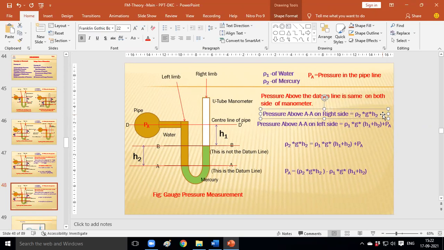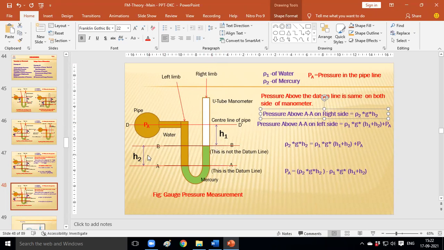From the center of the pipeline? What is H2? Tell me again. Not from the center of the pipeline. The height of mercury from the datum line, as far as the right side is concerned.